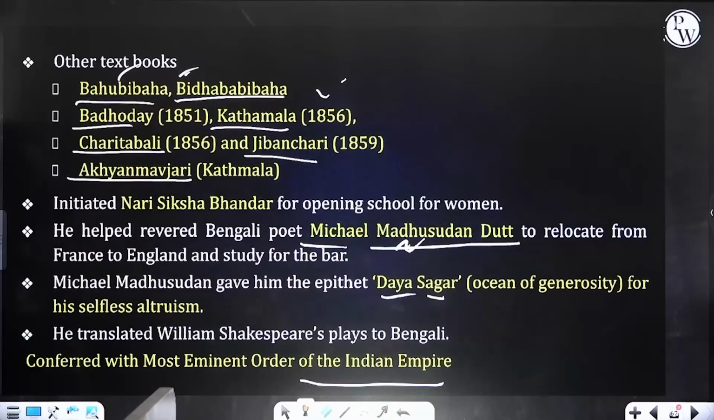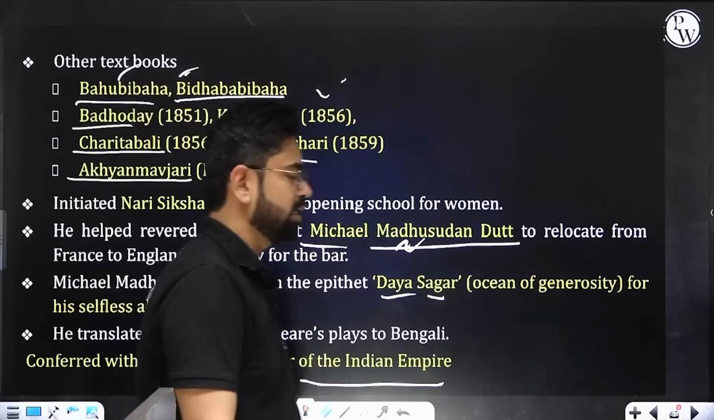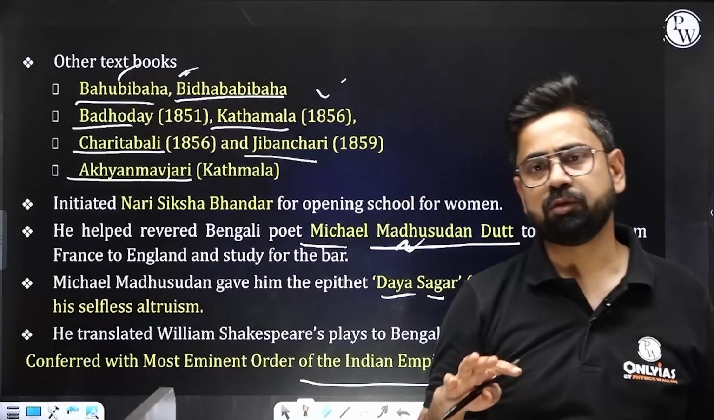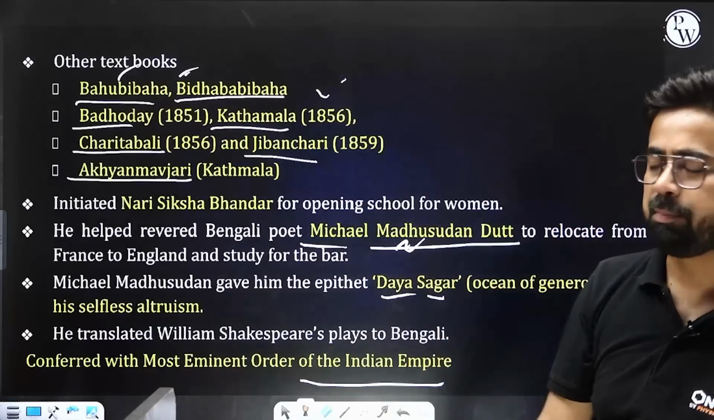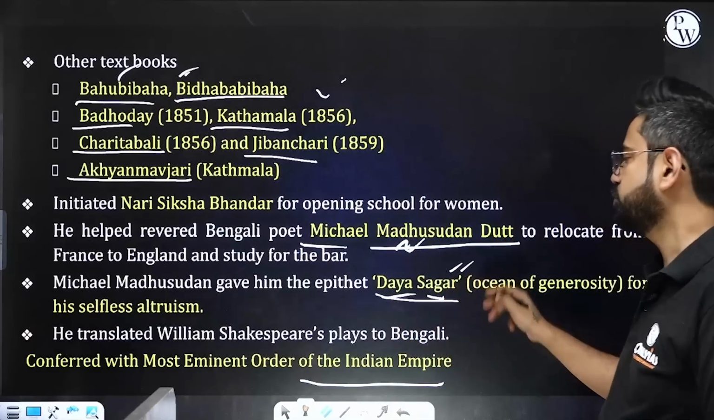Also Michael Madhusudan Datta. He helped Michael Madhusudan Datta, and that is the reason Michael Madhusudan Datta gave him the epithet of Daya Sagar. So he is also called Daya Sagar.